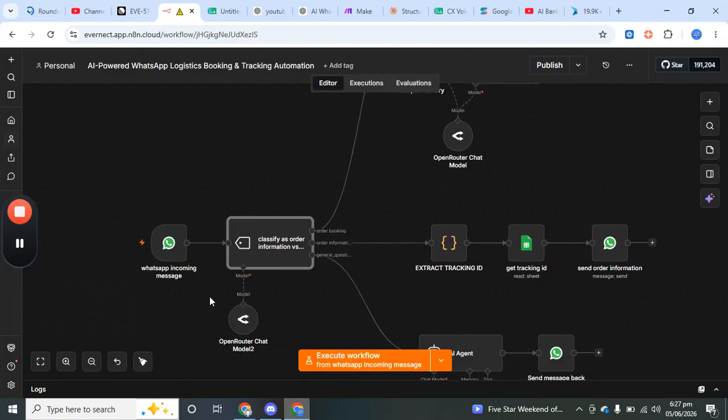So the first node is the WhatsApp trigger node. This node listens to all incoming WhatsApp messages. It could be any general information, wanting to order, or wanting to know the order information.